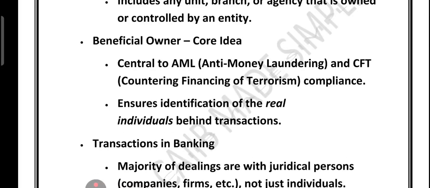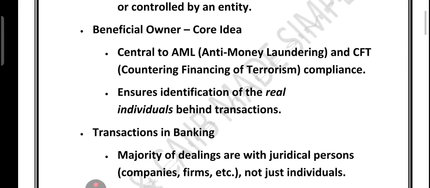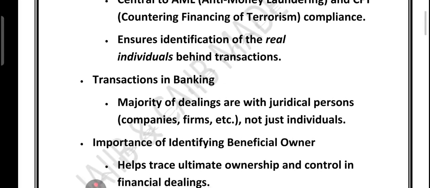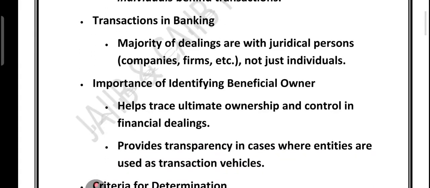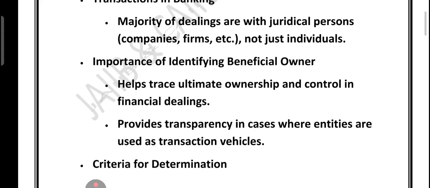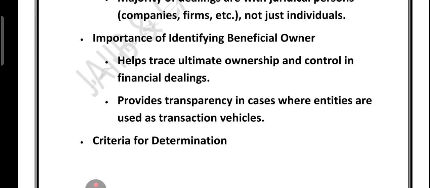It means identifying the real person behind a transaction, not just the name on paper. In banking, most transactions happen with juridical persons like companies and firms, not always with individuals. That's why knowing who truly owns or controls them is very important. Identifying the beneficial owner ensures transparency and prevents misuse of entities as transaction vehicles.